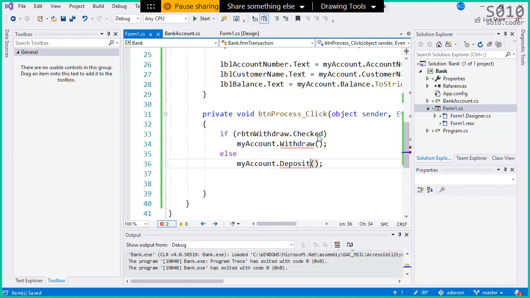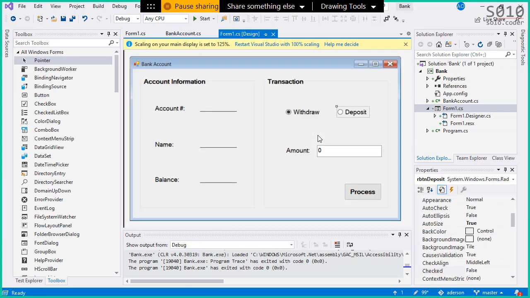Now, this works well if we just have two options. If we have more than two options, then you're gonna have to do what Fabio's suggesting here, because you have to check: is the other one checked? Is the other one checked? You have to do that. But with just two, you don't, because it's either one or the other one.